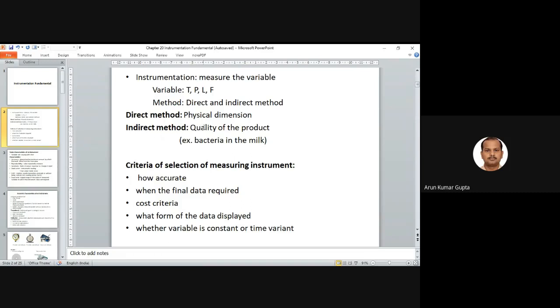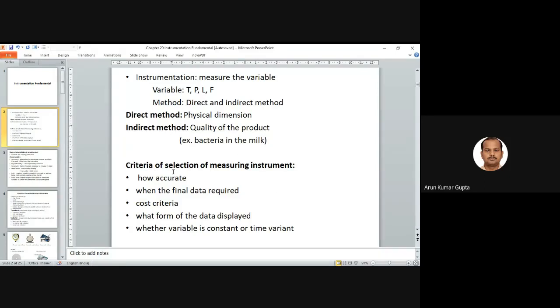In the indirect method, we measure in terms of other known physical properties, and from there we can report the values. For example, the quality of a product, like bacteria in milk, can be measured through other properties and then reported.